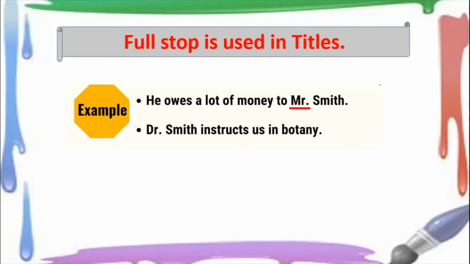So can you see after the M and the R there is a full stop. Dr. Smith instructs us in botany. So see, doctor is a title over here. You can also call it an abbreviation or a short form, but we will look at it separately. Here doctor is a title given to a person according to his profession.